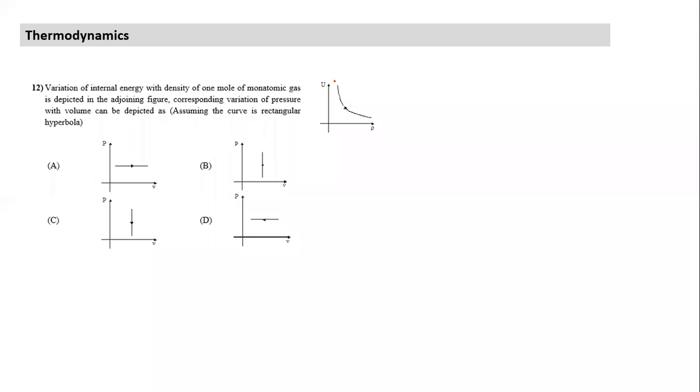This is an equation between u and rho. And what is the shape of the curve? Rectangular hyperbola. What is a rectangular hyperbola? Whenever we come across a rectangular hyperbola, the quantity on the y-axis and the quantity on the x-axis, xy is equal to constant. That's a rectangular hyperbola. I think you have not done rectangular hyperbola yet in mathematics, so I'm explaining it. So what does it imply here? The quantity u into rho is a constant.